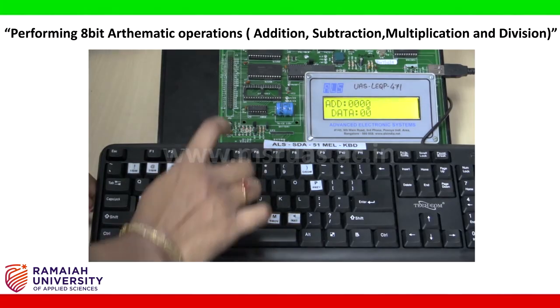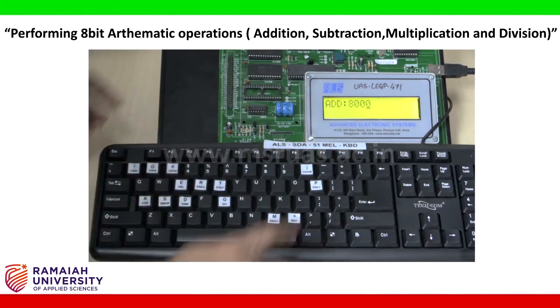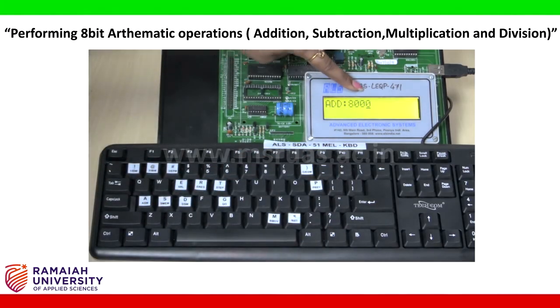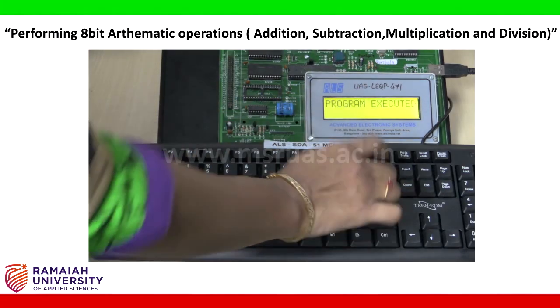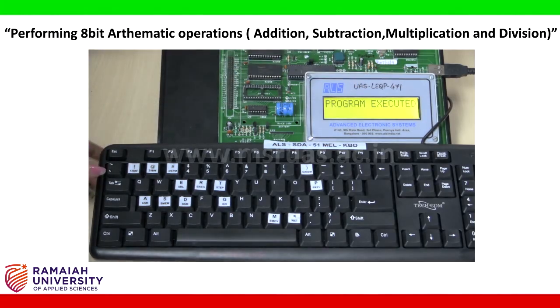Click on go, then enter the memory location from which you have started your program. We have started our program with 8000H memory location. Provide that there and give enter. So it shows program executed. Once this message is shown, press enter once again.